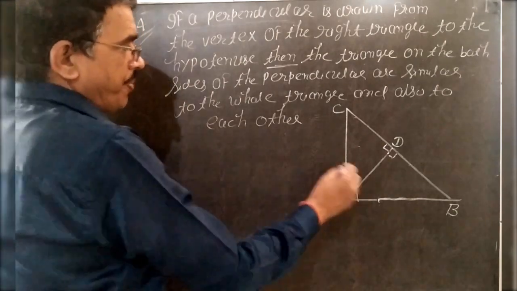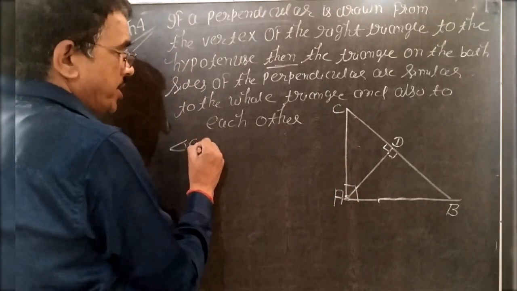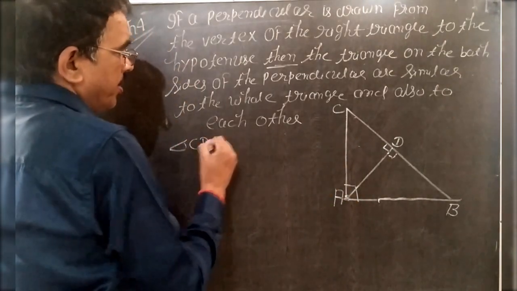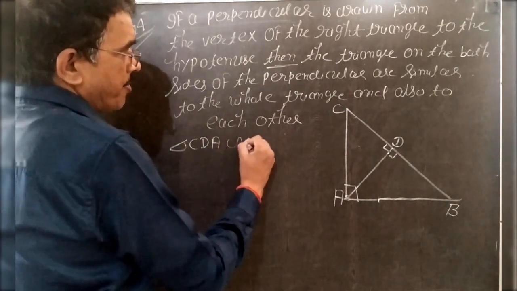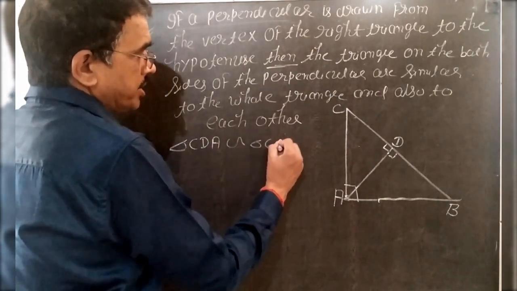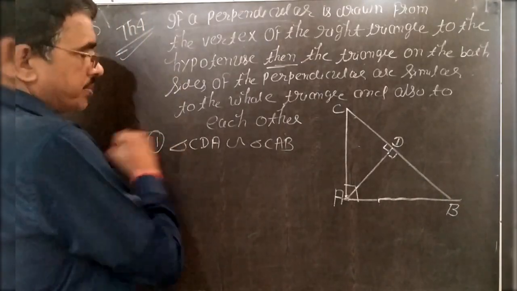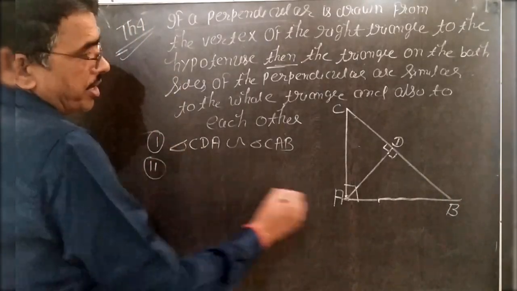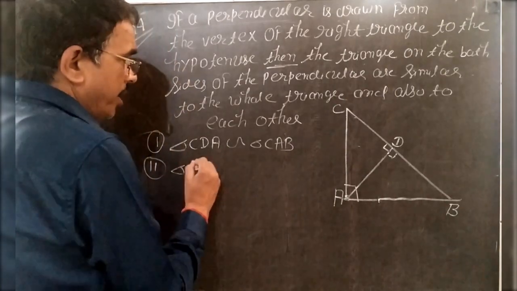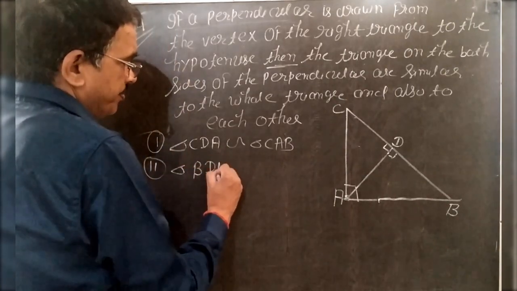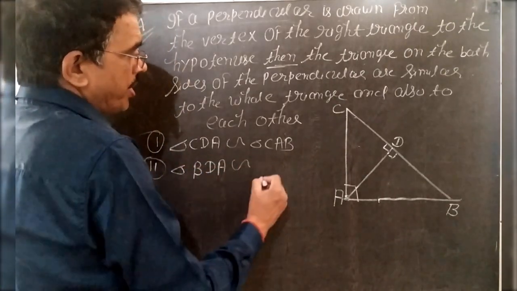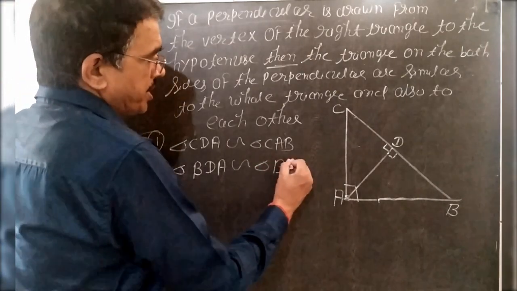Means if you write triangle CDA, then it is similar to the whole triangle, that is CAB. First. Second, this small triangle you write triangle BDA, then it is similar to triangle BAC.